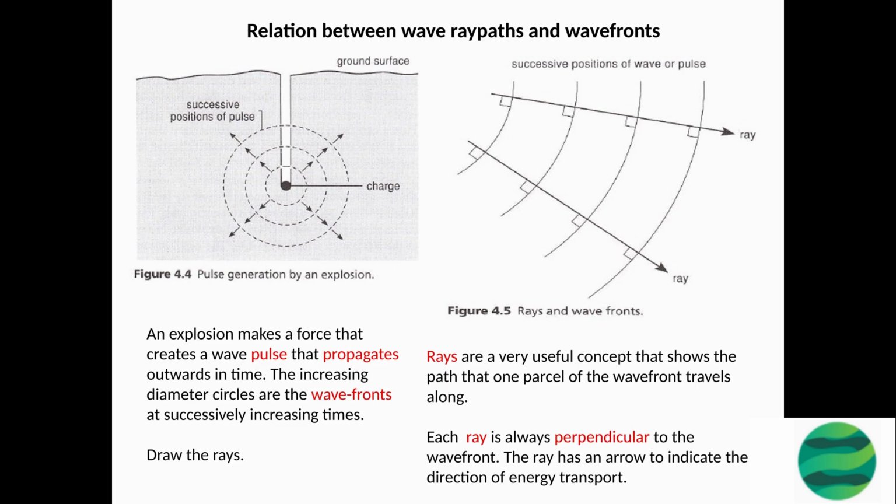Rays are a useful concept in wave theory. They show the path that a parcel of the wavefront travels along. Each ray is always perpendicular to the wavefront and has an arrow to indicate the direction of energy transport. The direction of the ray is the direction in which the wave energy is moving. The wavefront is the set of all points that the wave energy reaches at the same time. Understanding the relationship between wavefronts and rays can help in understanding the behavior and movement of waves.